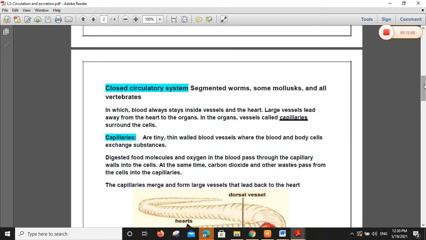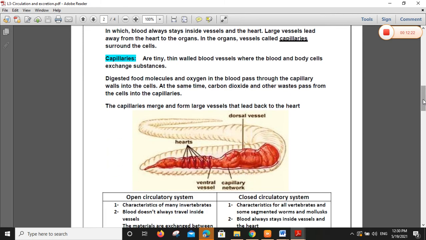Capillaries are thin, tiny-walled blood vessels where the blood and the body cells exchange substances. Digested food molecules and the oxygen in blood pass through the capillary walls into the cells. At the same time, carbon dioxide and other waste pass from the cells into the capillaries. The capillaries connect large vessels and the organs. These capillaries then lead back to the heart.